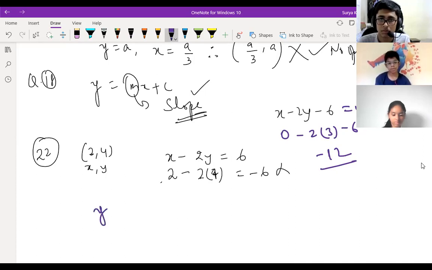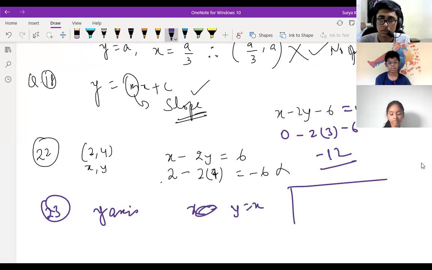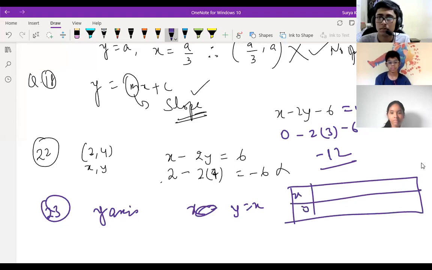Which equation is parallel to the y-axis? This is very easy. Sir, it can be x is equal to y, y is equal to x also, no? No, how can you write y is equal to x? Sir, suppose y is equal to 5. I'll tell you, wait. X and y, whatever value you give, the same value will come.